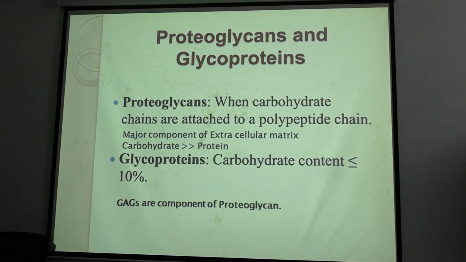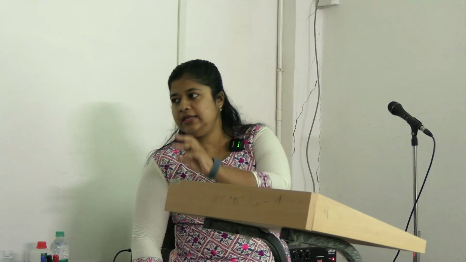Now proteoglycans and glycoproteins. We have studied glycoproteins earlier. In glycoproteins, the carbohydrate part is much less and protein is higher. But in proteoglycans, the protein part is less and carbohydrate is much more. See this structure. This is the hyaluronic acid backbone. And the green parts are the core proteins.